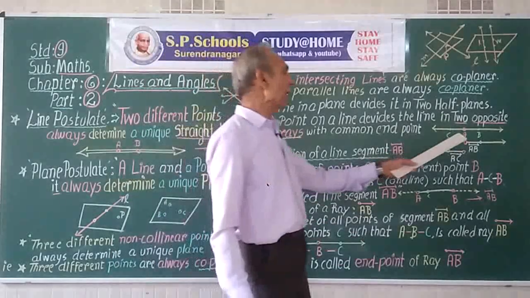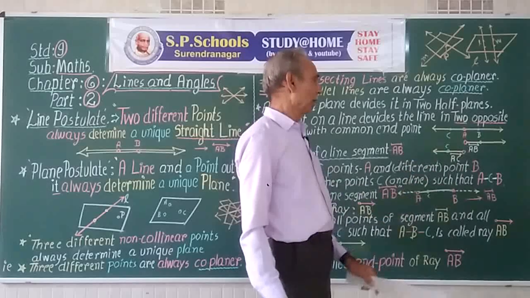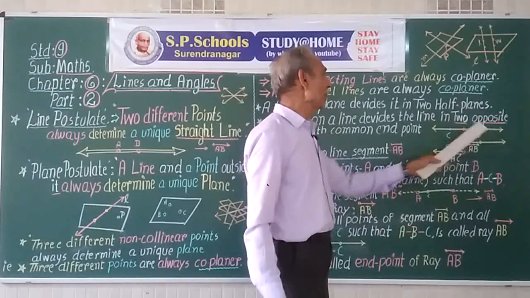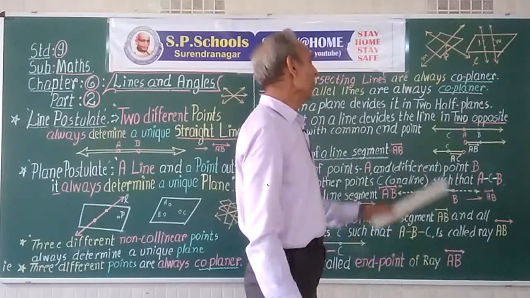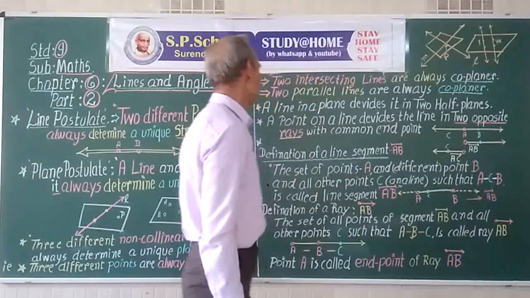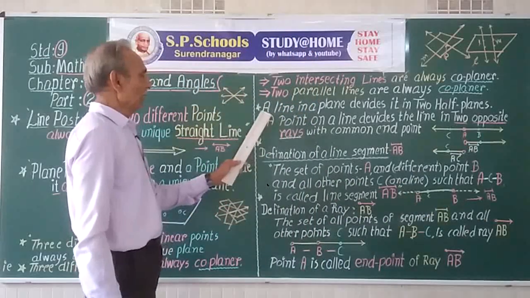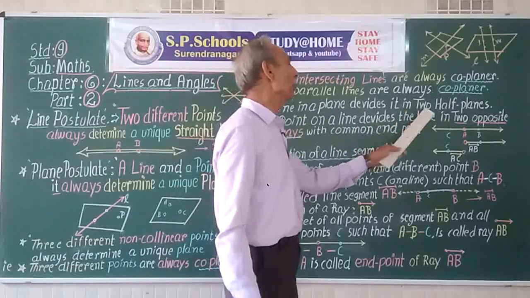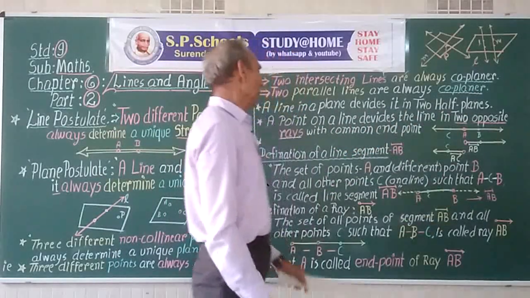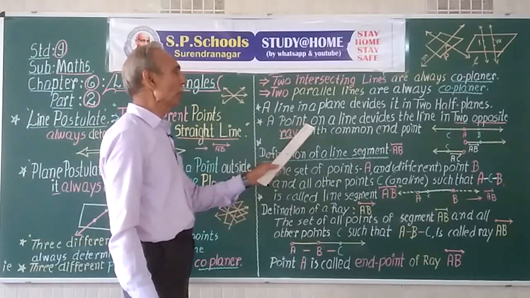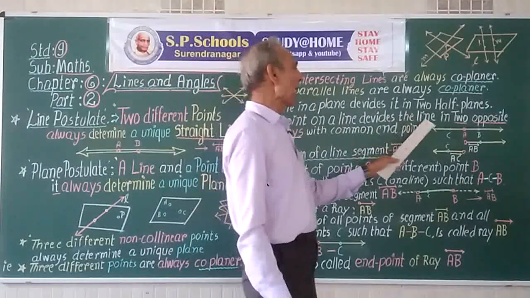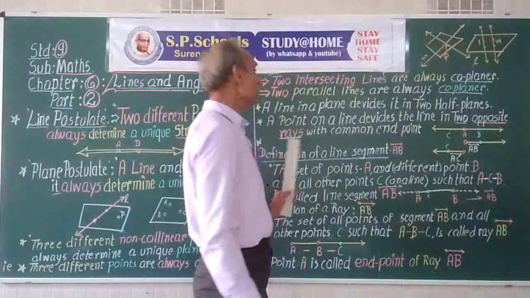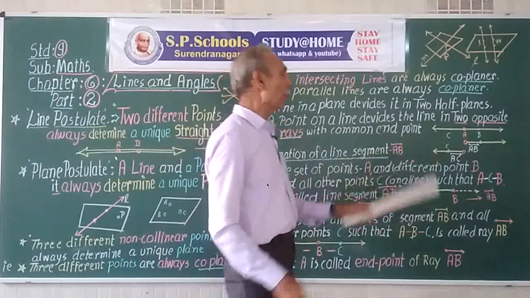Now, if we take a point on a line, the point divides the line into 2 pieces. Similarly, a line in a plane divides the plane into half planes. A point on a line divides the line into 2 opposite rays with a common endpoint.